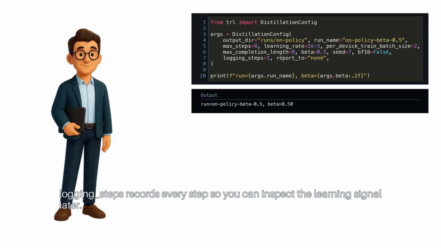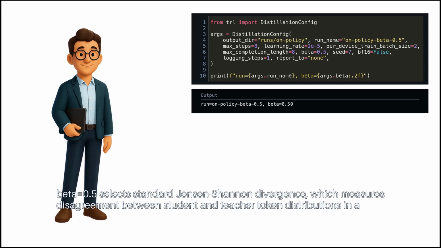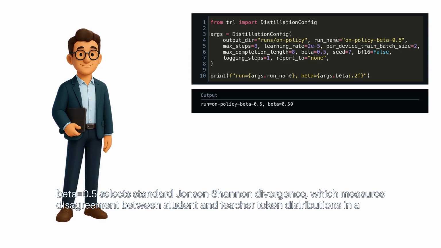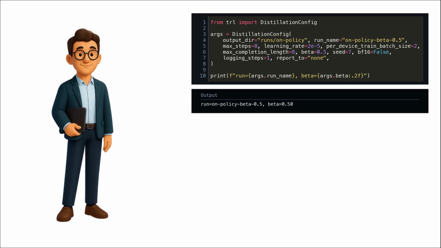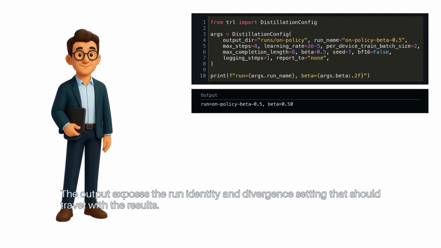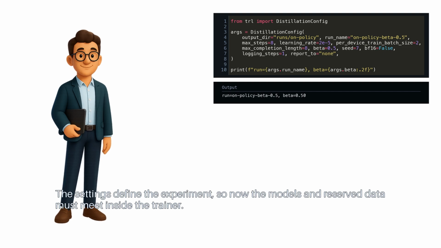Logging steps records every step so you can inspect the learning signal later. Beta equals 0.5 selects standard Jensen-Shannon divergence, which measures disagreement between student and teacher token distributions in a balanced way. Moving beta towards 0 selects forward KL, while moving it toward 1 selects reverse KL. The output exposes the run identity and divergence setting that should travel with the results. The settings define the experiment, so now the models and reserved data must meet inside the trainer.